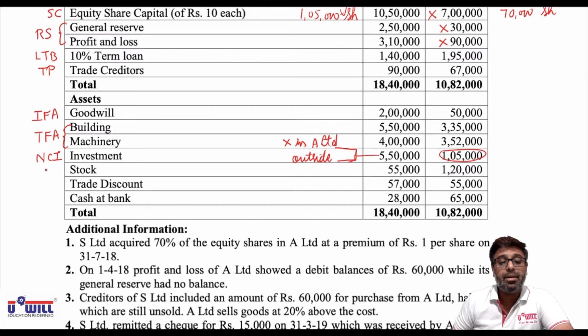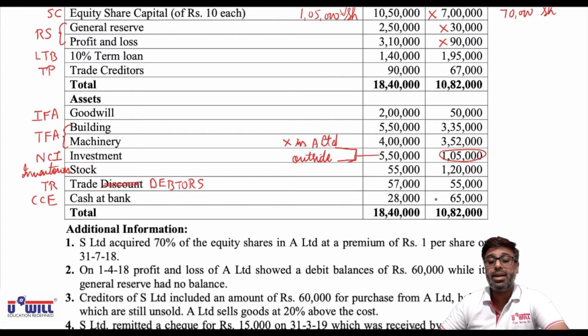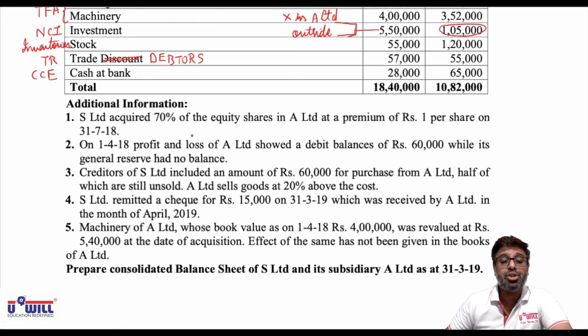Stock will come in inventories, and we will add the 2 amounts 55,000 and 1,20,000. It should be trade debtors. Make the correction, not trade discount but trade debtors. Trade debtors will come in trade receivables, and we'll add the 2 amounts 57,000 plus 55,000. Cash at bank will come in cash and cash equivalents, and we will add the 2 amounts 28,000 plus 65,000.